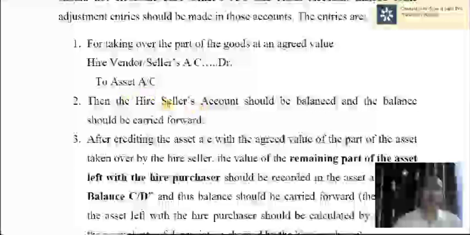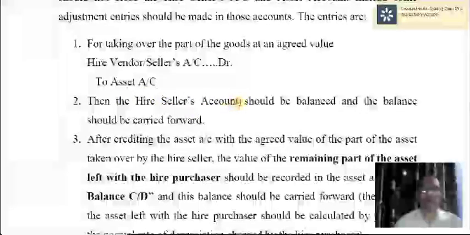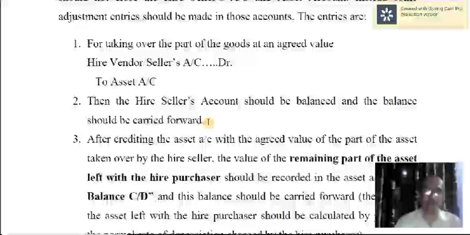Then hire seller's account will be balanced. The balance should be carried forward, because in the case of complete repossession, hire seller's account will be closed and asset account will be closed. But here it is not like that.